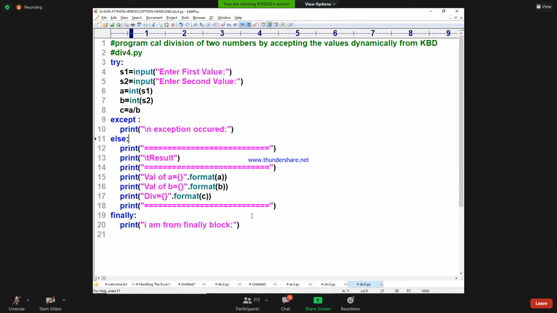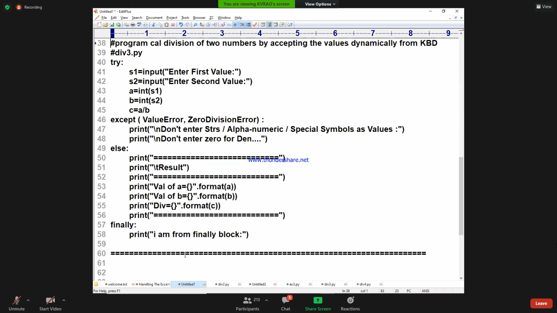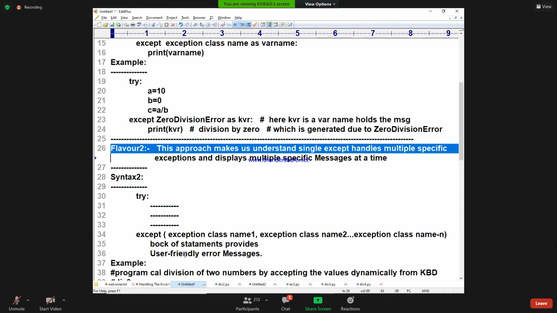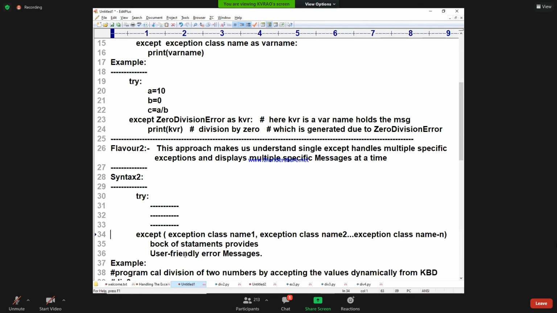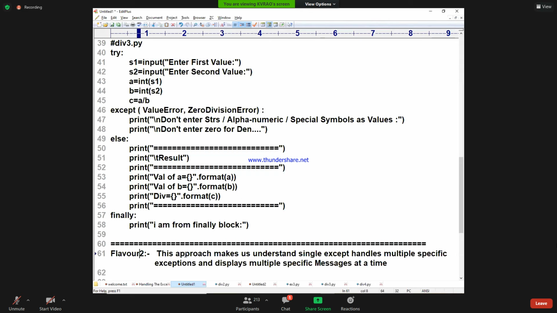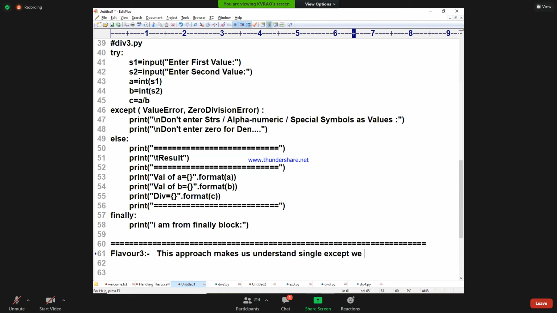This is another variety of except block, that is nothing but flavor number 3 I am taking. What is flavor number 3? This approach makes us understand that with a single except block, we can display a generic message.